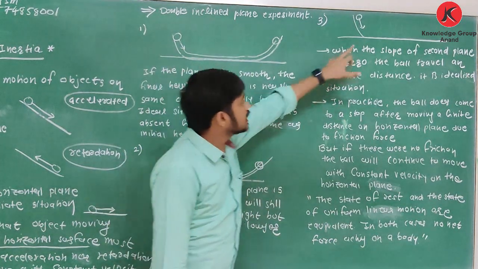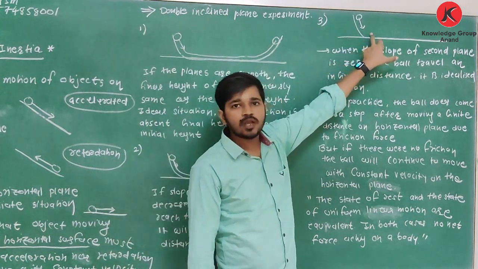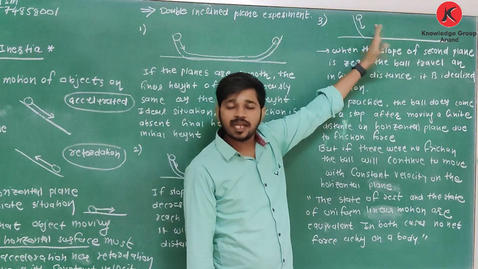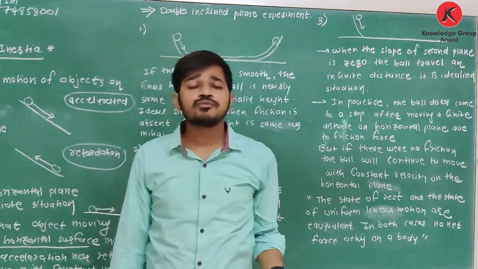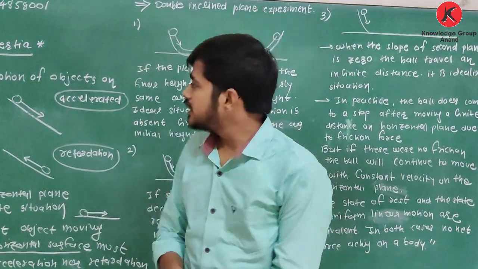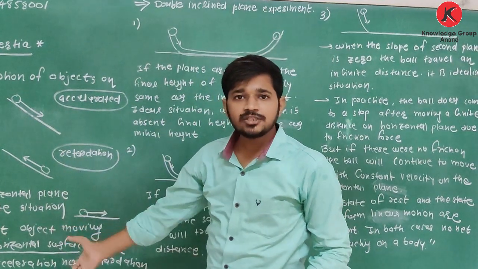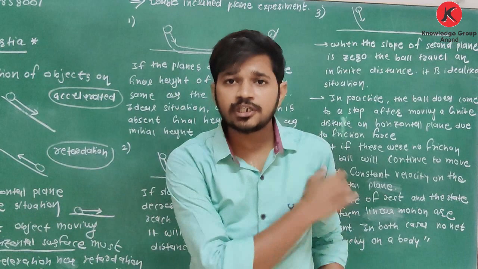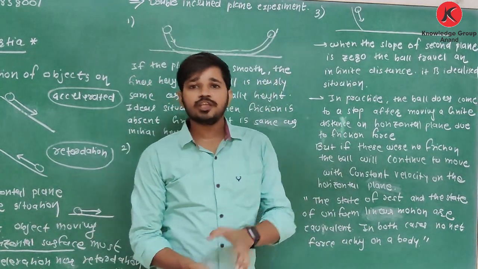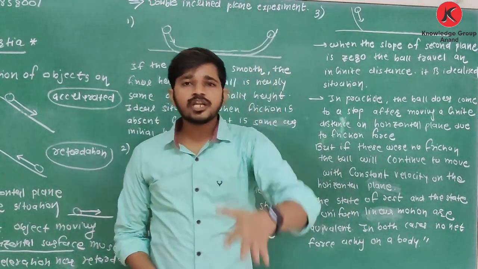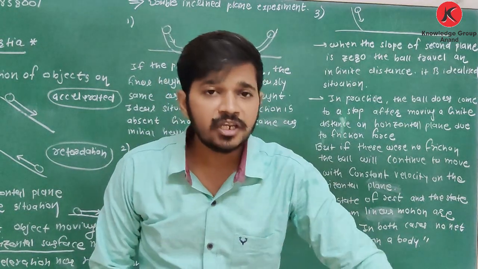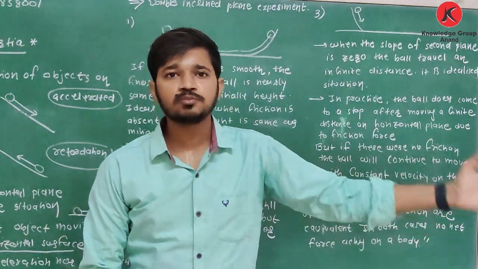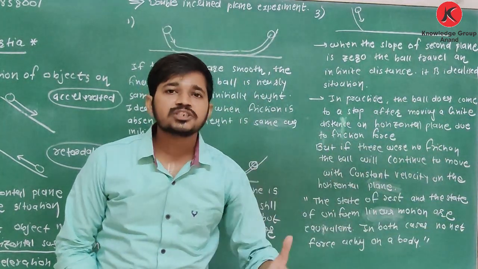In this case, this ball is moving with uniform velocity, and here no external forces are acting on it. In the first experiment, in the third case, when the ball is moving on a horizontal plane with uniform velocity, no acceleration, no retardation, it continues its motion because there is no friction force.